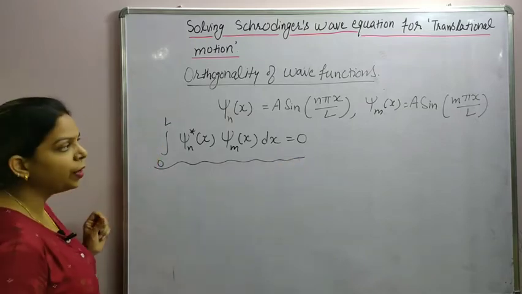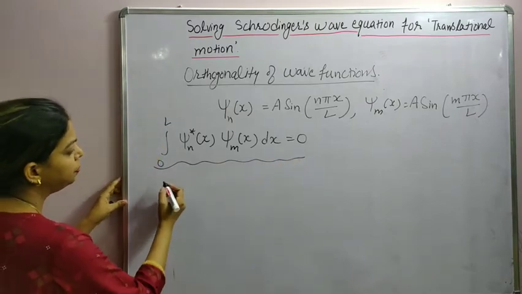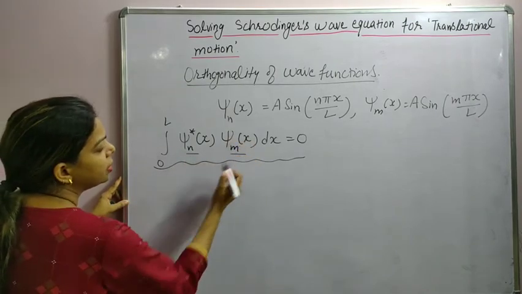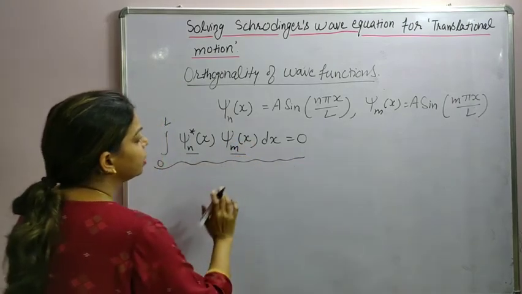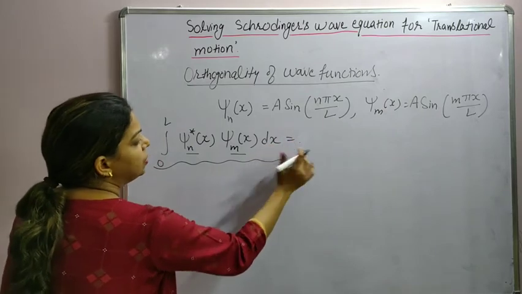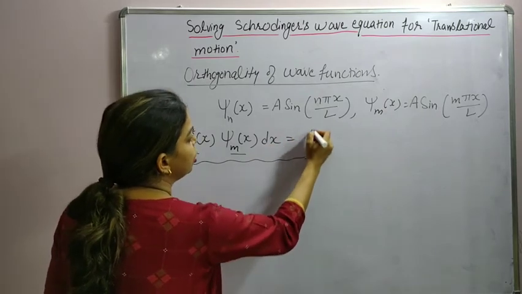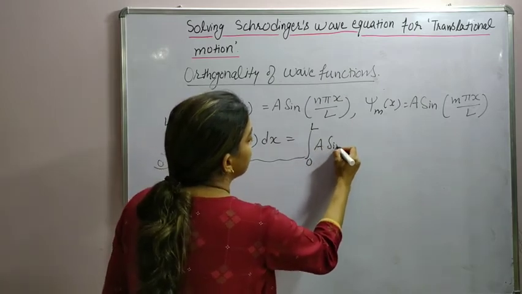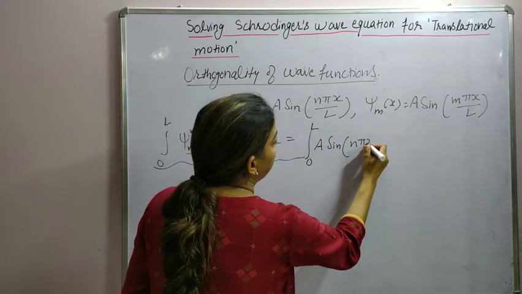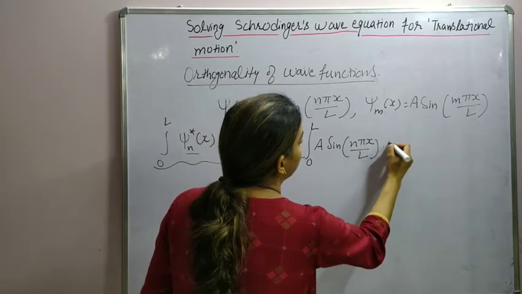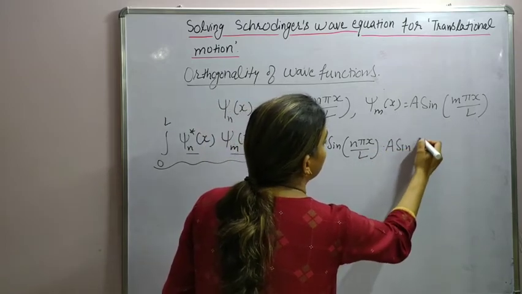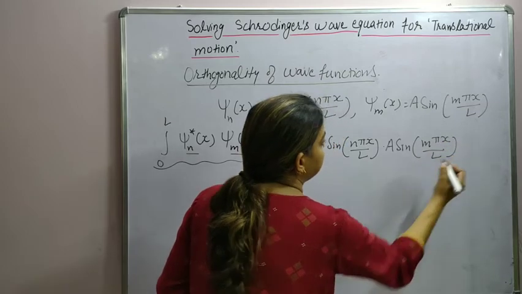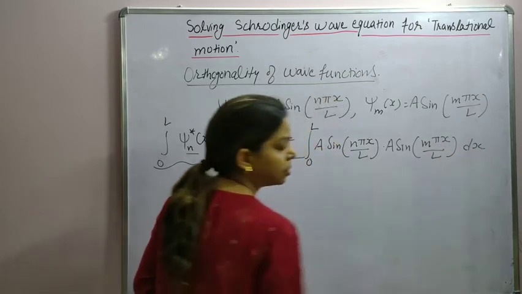So we can prove it like this. Let's substitute the values of psi n and psi m over here. So I will directly put it here, 0 to L, I will have a sine of n pi x upon L into a sine of m pi x upon L and dx.